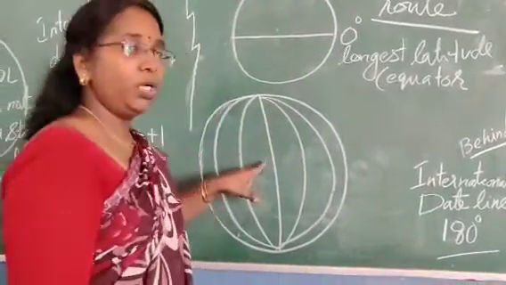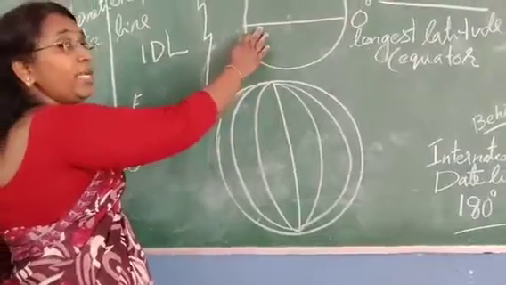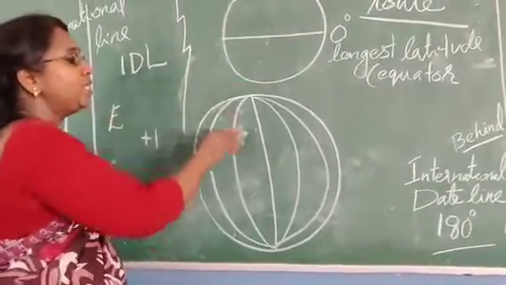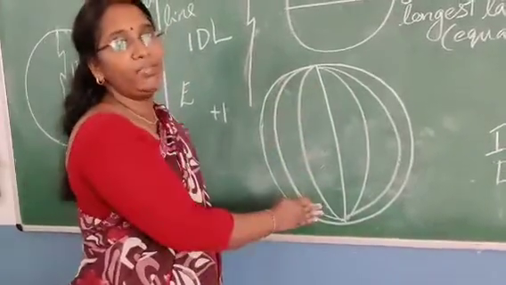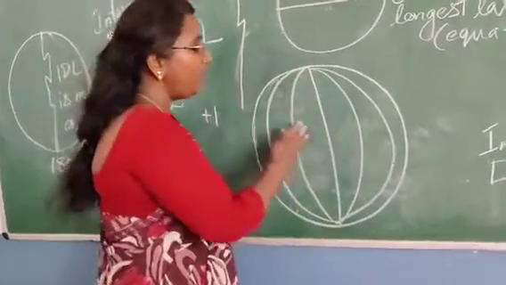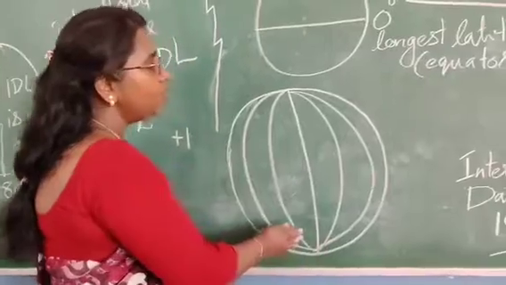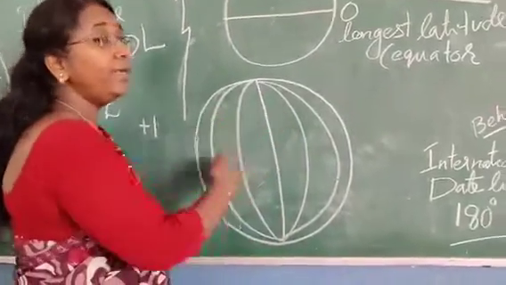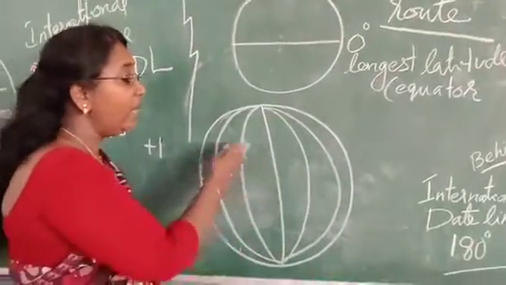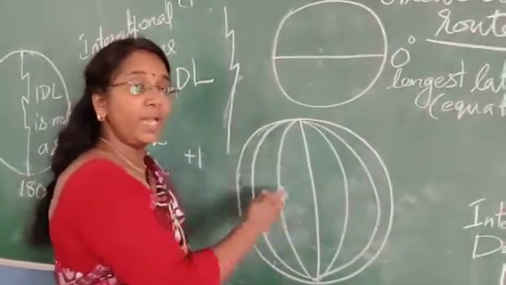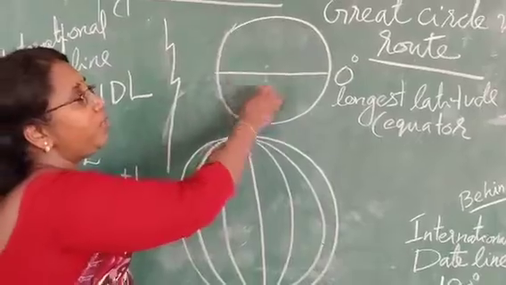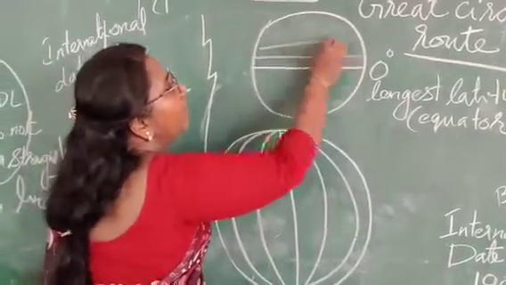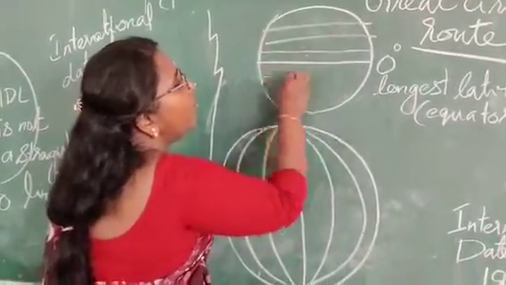Now the equator divides the earth into 2 equal halves. Similarly, all the longitudes are of equal length, as we have discussed, so these longitudes divide the earth into 2 equal halves. Every longitude can divide the earth into equal halves, but it never happens in the case of latitudes, because as you draw, the length of the latitudes goes on decreasing.